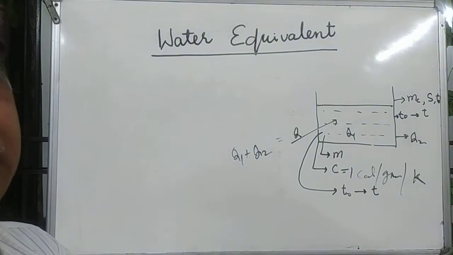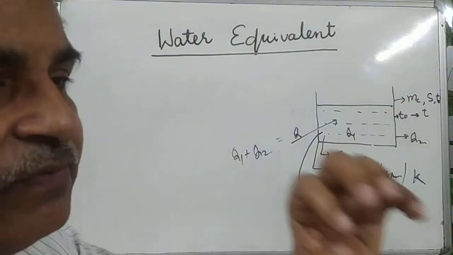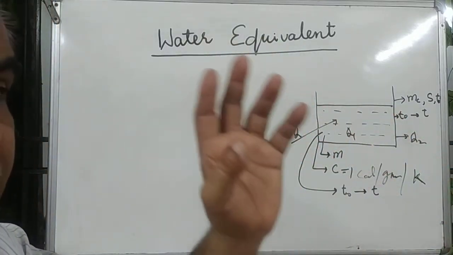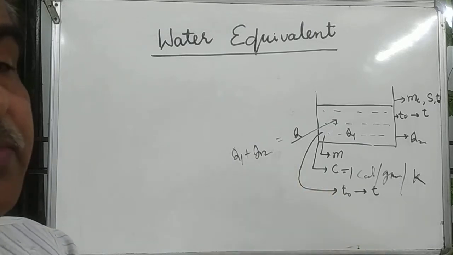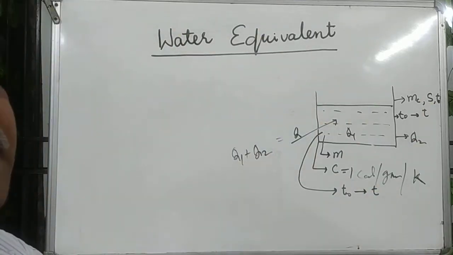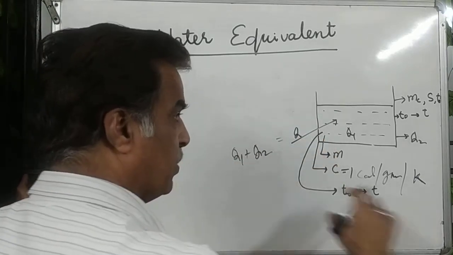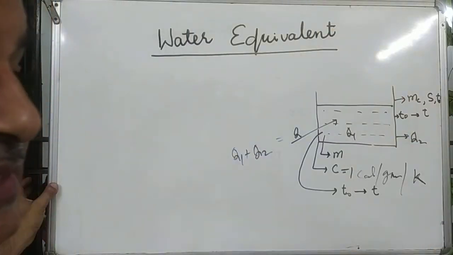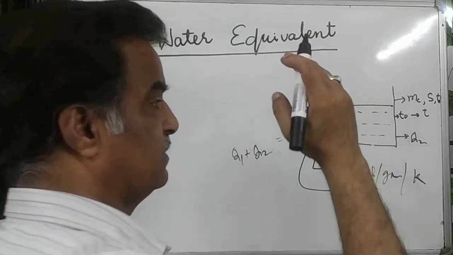Water equivalent is the mass of water that will absorb the same energy absorbed by the other body. For example, let W mass of water absorb the same energy that is absorbed by the container.